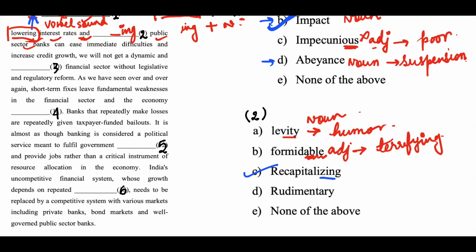Formidable ends in ABLE. Can you give me one more example? Like capable. Capable also ends in ABLE. This is also an adjective. So words ending in ABLE are adjectives. Okay. So please remember this. Next. Rudimentary. Rudimentary is an adjective and rudimentary means basic. Okay, so here C is your answer. Recapitalizing public sector banks can ease immediate difficulties and increase credit growth.